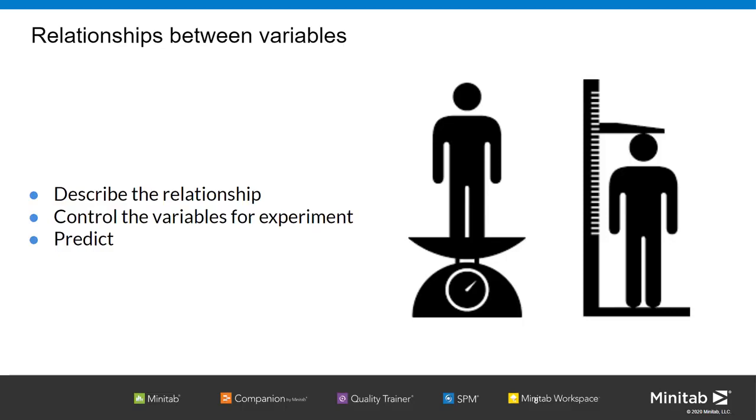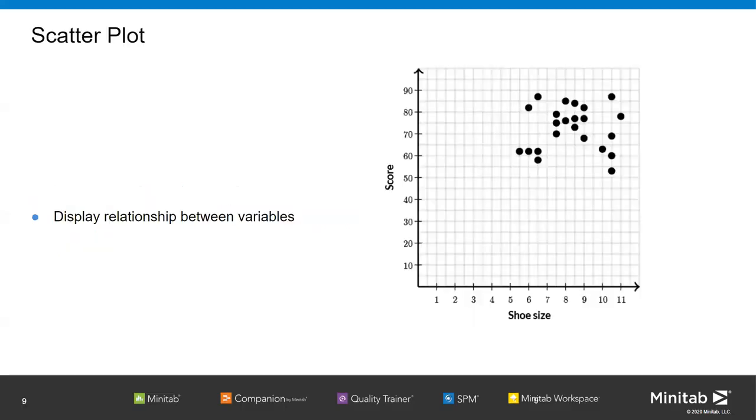So for these questions, you might answer yes, I might know, or I don't know. Now, whenever you are solving a problem, this sort of relationship between variables is very important. And we are going to learn this concept of correlation in this webinar. So I'll start with scatter plots.